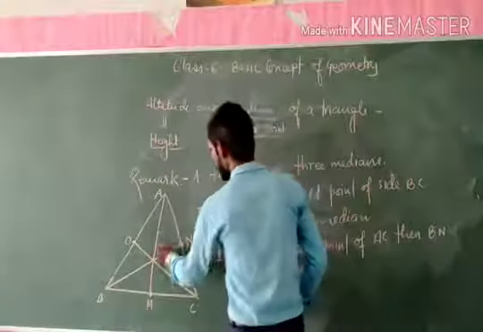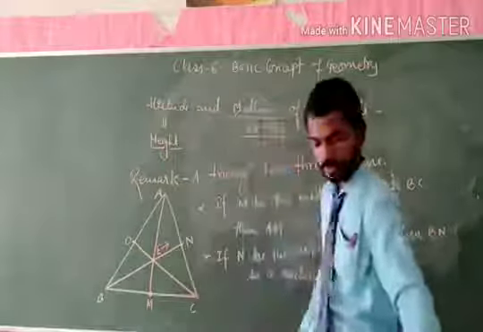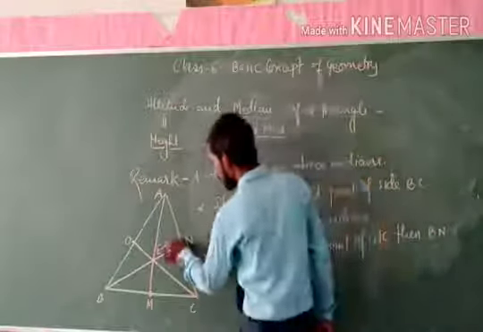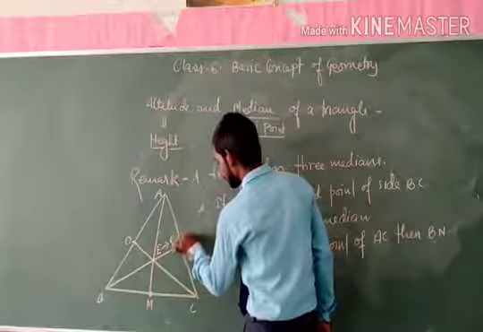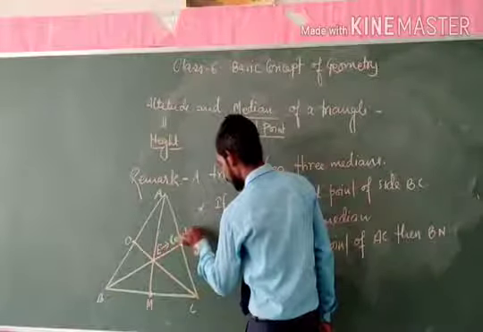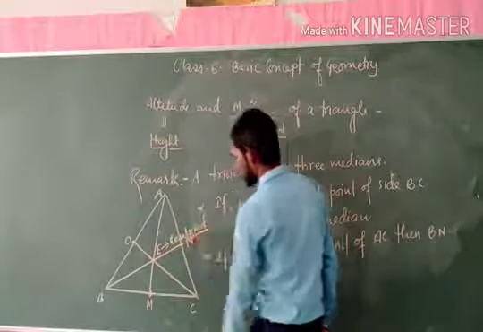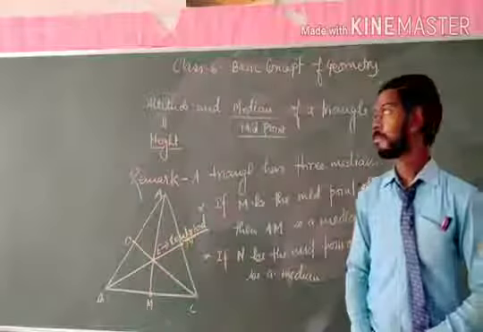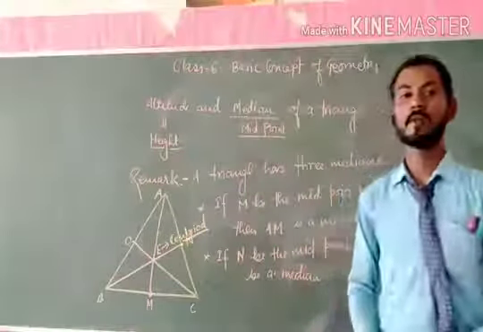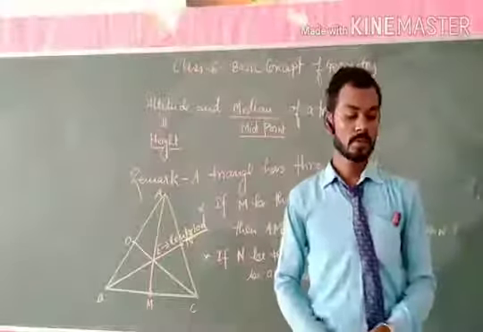Here, E is the centroid. I hope median and altitude of the triangle is clear to everybody.